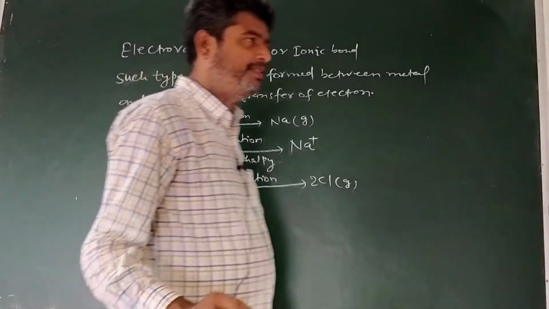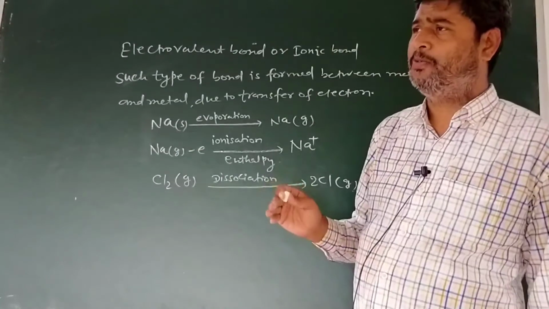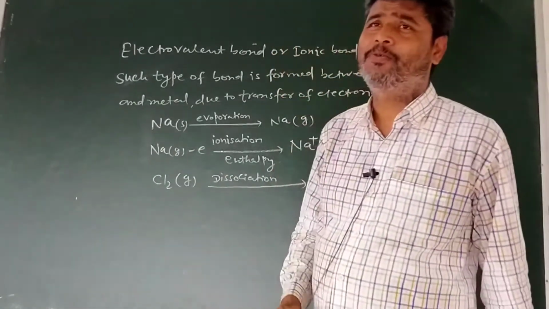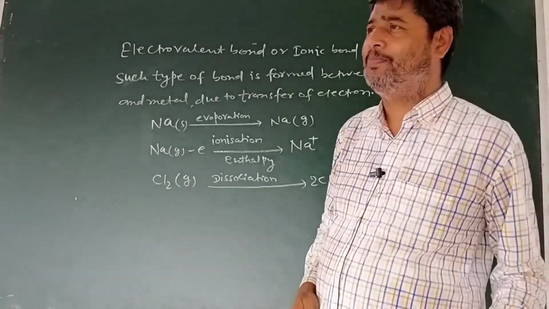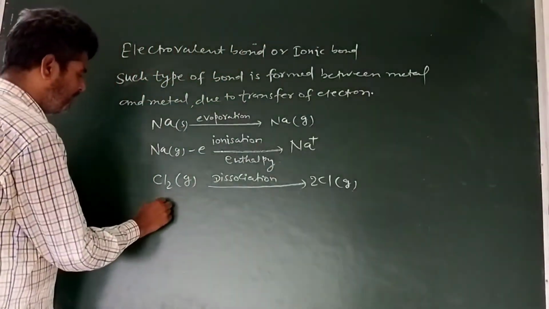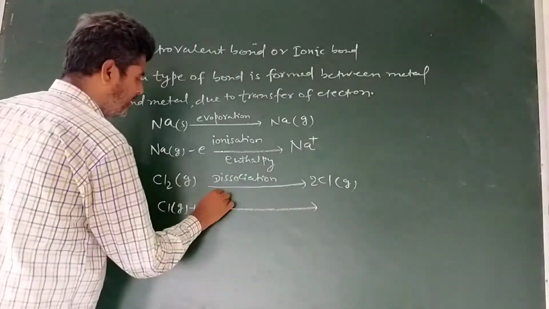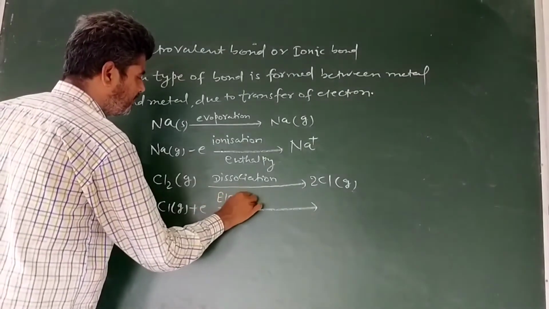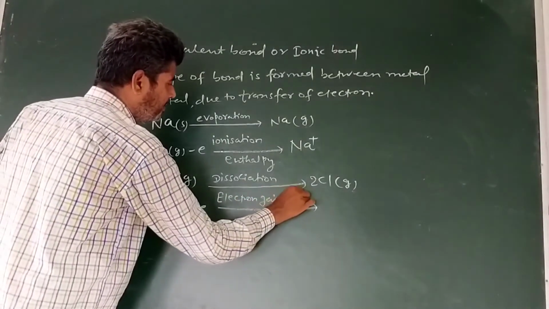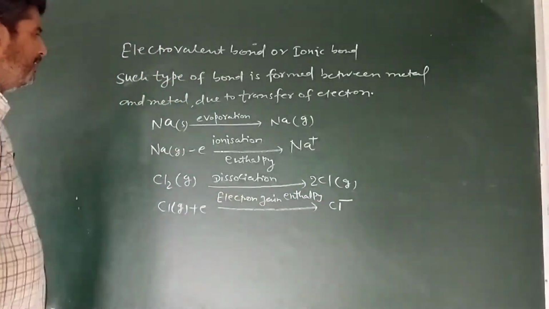The atomic number of chlorine is 17, configuration 2, 8, 7. So to complete its octet, chlorine will gain 1 electron. The gain of an electron is especially known as electron gain enthalpy. So Cl in the gaseous state plus an electron, electron gain enthalpy. Thus the Cl minus chloride ion is obtained.